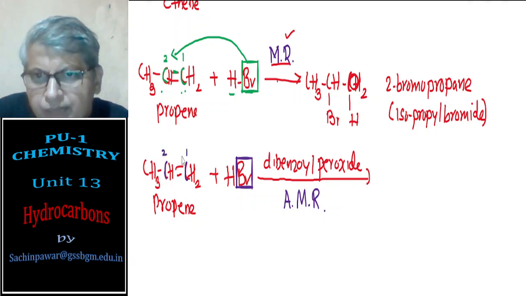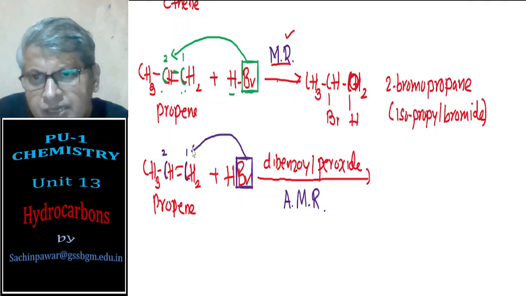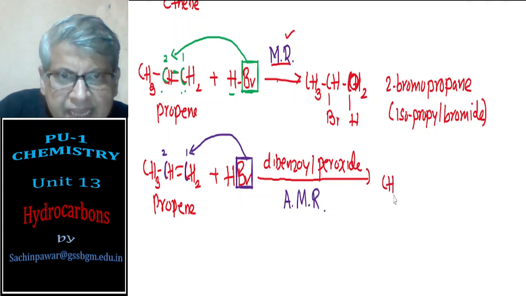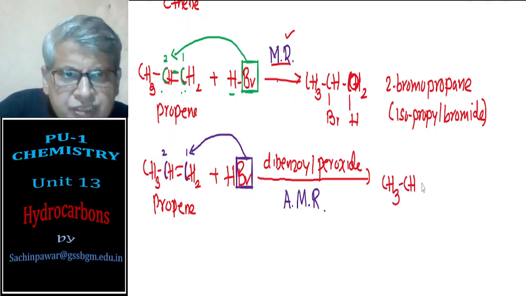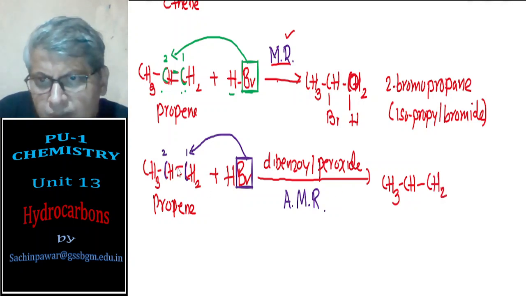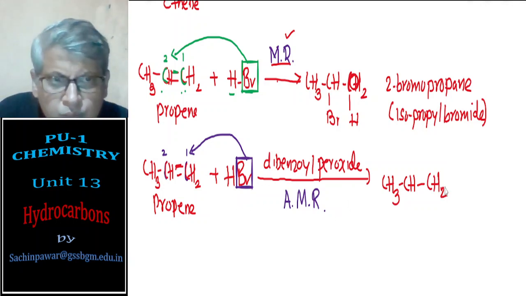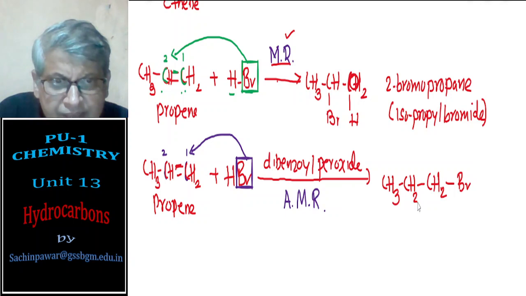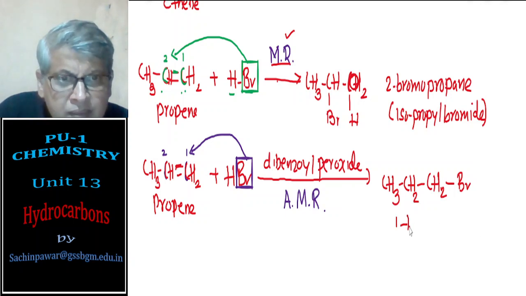So here, carbon number 1 and carbon number 2, you will see the Br goes to carbon number 1, and I will get a product that is CH3 CH single bond CH2. So I have here broken one pi bond, and now HBr has to be added. Br should go to this carbon atom, and H should go to this carbon atom. So I will end up with 1-bromopropane, also known as n-propyl bromide.